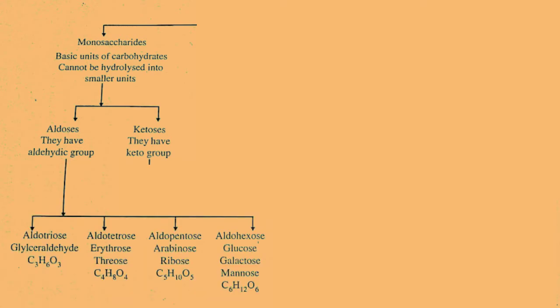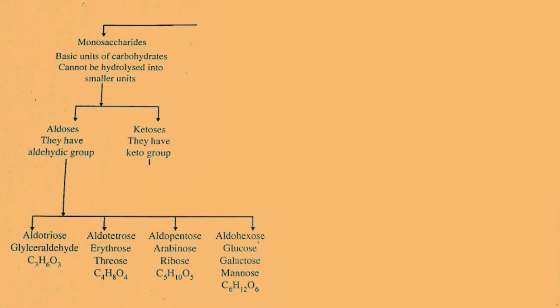Monosaccharides are further classified into aldoses and ketoses. Aldoses contain aldehyde as the functional group and ketoses contain keto as the functional group. Aldoses are further classified into aldotriose, aldotetrose, aldopentose, and aldohexose, depending upon the number of carbon atoms. Aldotriose contains 3 carbon atoms and an aldehydic group.